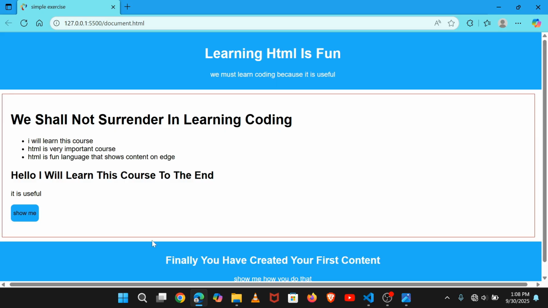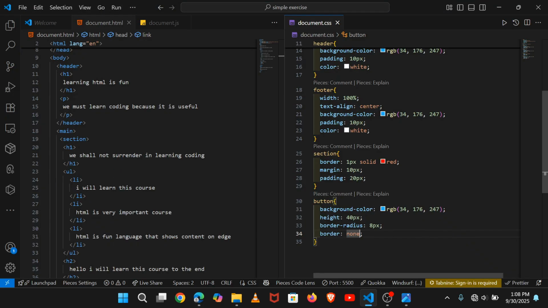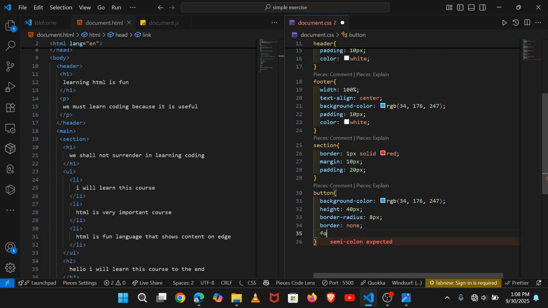And the last thing that is remaining, you see in the picture, they are telling us that this simple text must look somehow big, its size will be increased. The way to do it, you come here and set the font size.